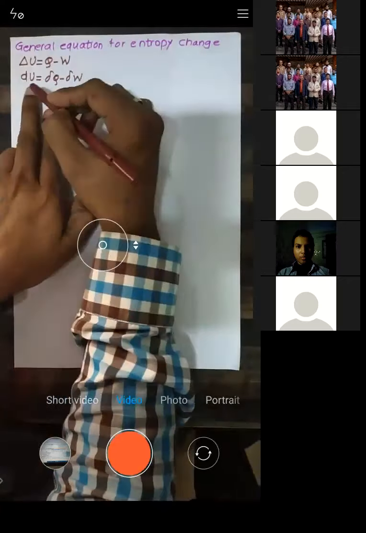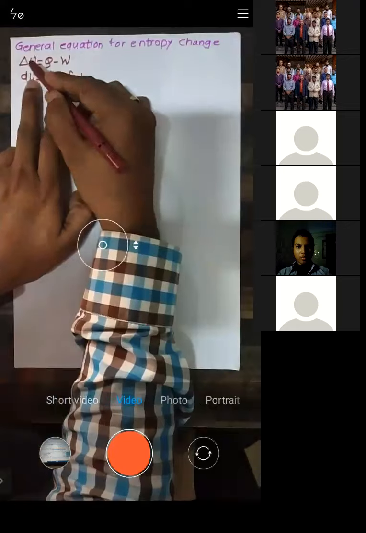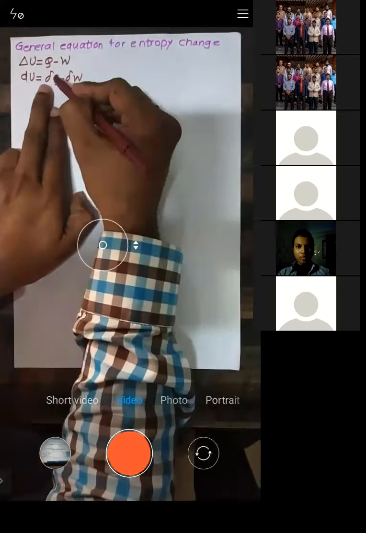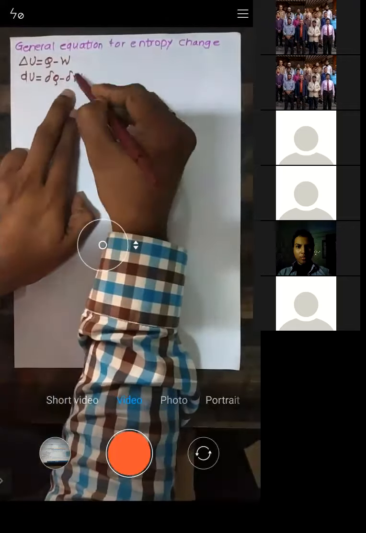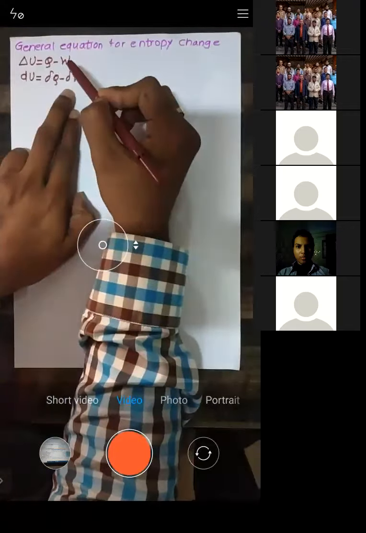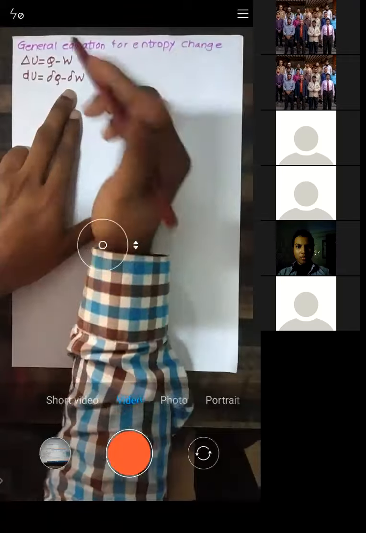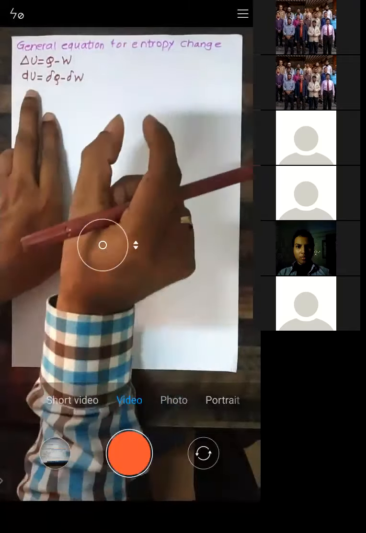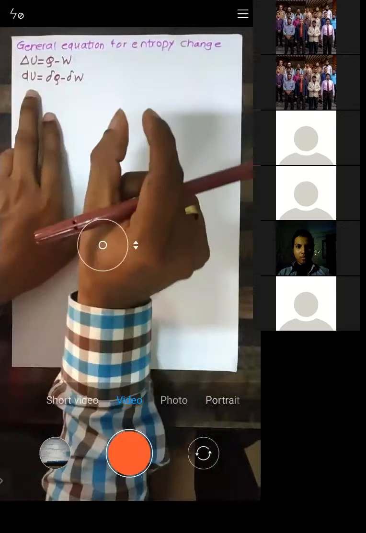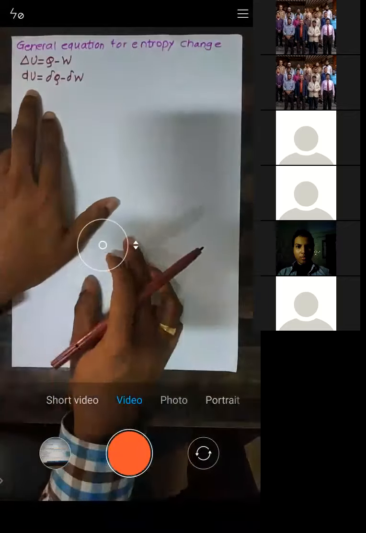Now if you integrate dU, it becomes U. If you integrate del Q, it becomes Q. If you integrate del W, it becomes W. So delta U, Q, and W are for a whole process, and dU, del Q, del W are for a small part of that process. So dU is equal to del Q minus del W.